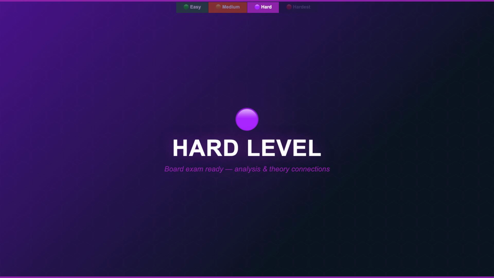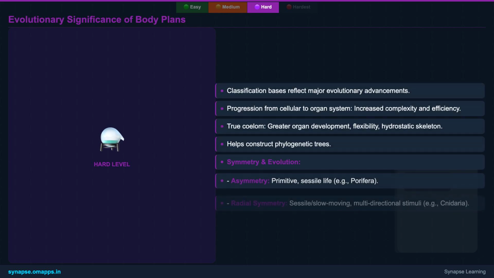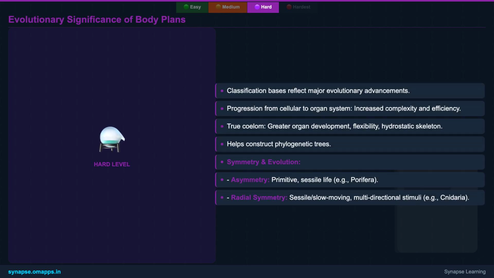Let's move to the hard level, where we'll analyze the evolutionary significance and interconnections of these classification bases. At this level, we'll see how each classification basis isn't just a descriptive feature but a reflection of major evolutionary advancements. For instance, the shift from radial to bilateral symmetry directly correlates with the evolution of active, directed movement and the development of a head.